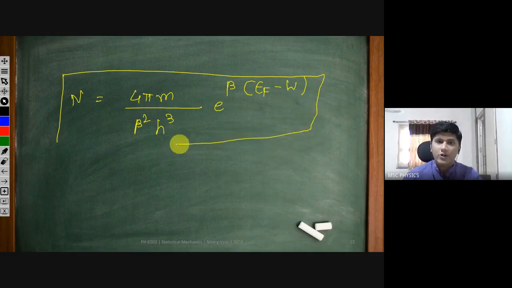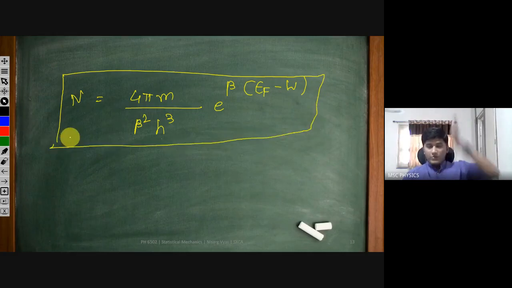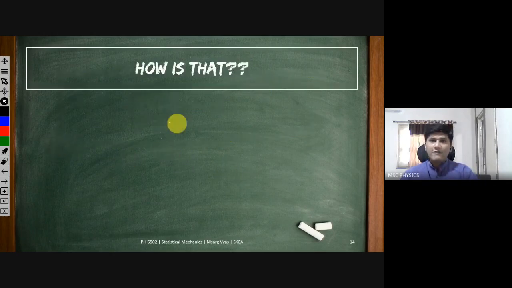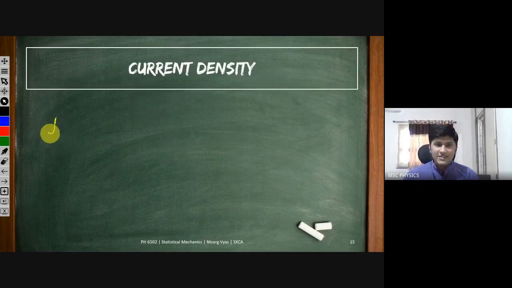The number of electrons coming out from that unit area per unit time from that yz plane. And if we want to find the current density J, then it is the number of electrons coming out times the charge of each electron, per unit area per unit time. This is the current density. This is the number coming per unit area, so it is depicting the charge coming per unit area. That's how we have cancelled the area in the denominator.